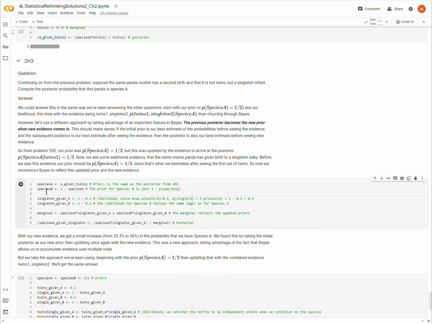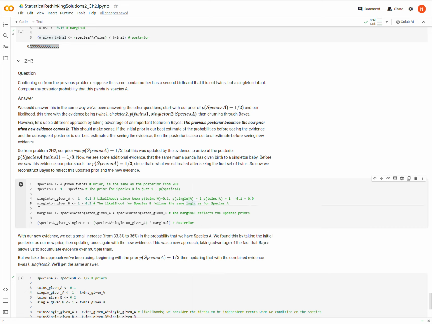And then the prior for species B, of course, is just 100% minus the probability that it's species A. Okay. And so now I have the likelihood that I'm considering, which is what is the probability then of a singleton birth given that I have species A? Well, that's already given to us way up there, but there was a 10% probability that species A gives birth to twins, and so that means that 100% minus 10% would be the probability of giving birth to a singleton.